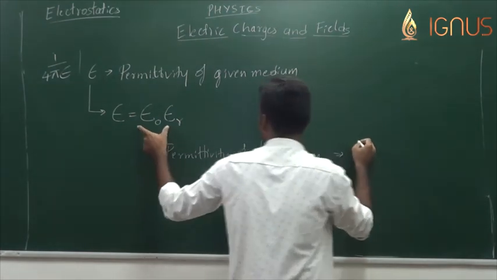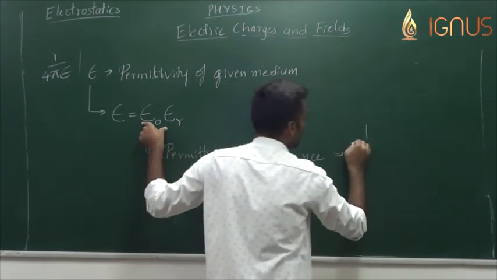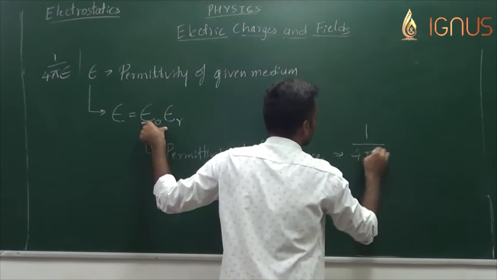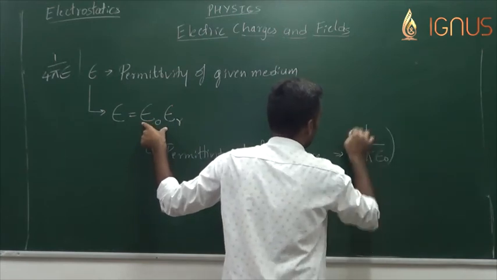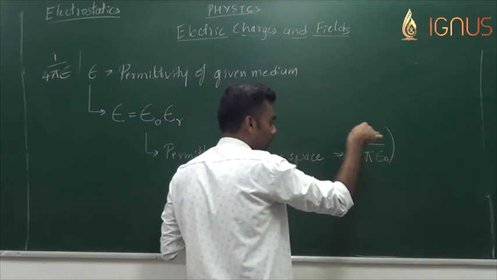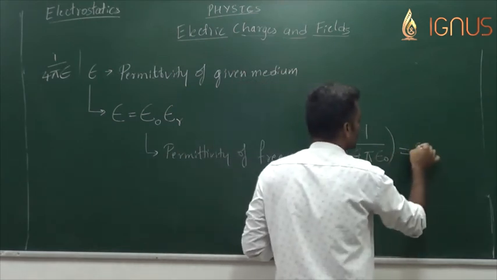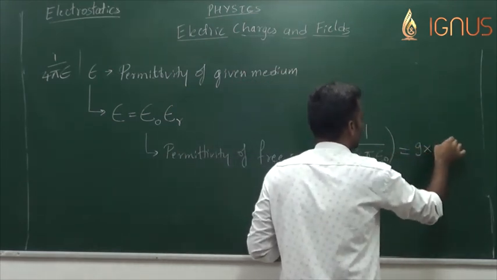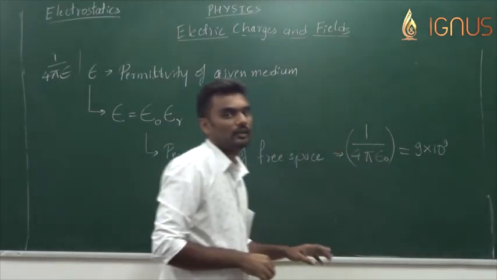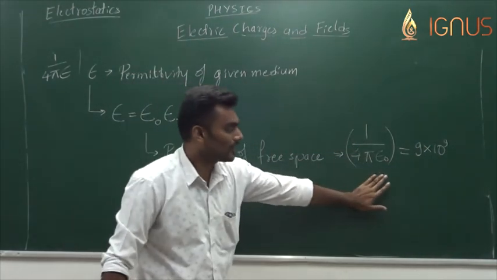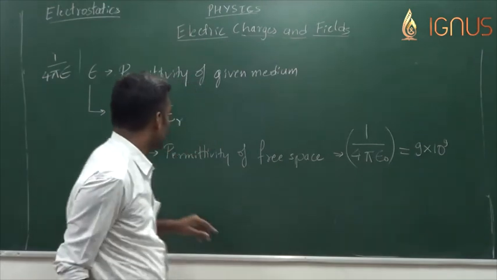I am not going to write the exact value of epsilon naught. Instead, I'll write the complete value of 1 by 4 pi epsilon naught. Okay, 1 by 4 pi epsilon naught is equal to 9 into 10 to the power of 9 units, which is useful when it comes to solving problems.